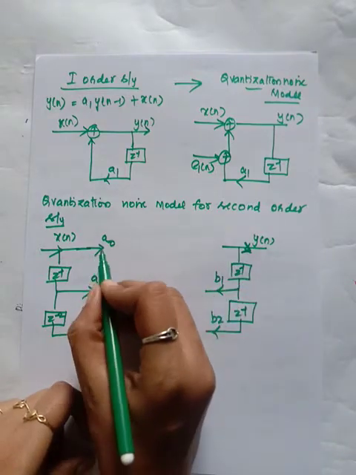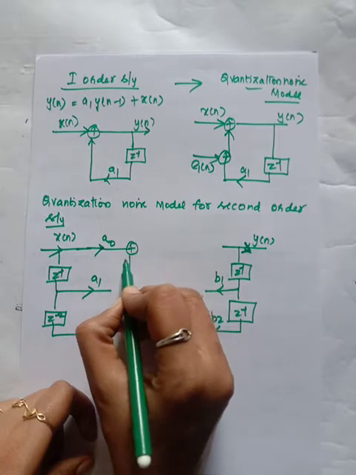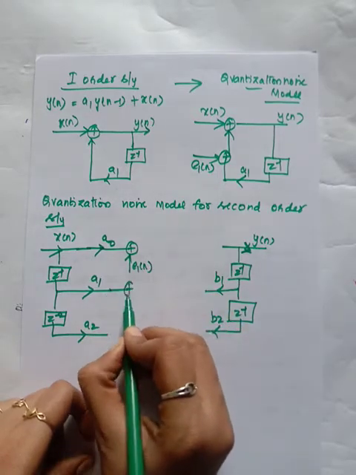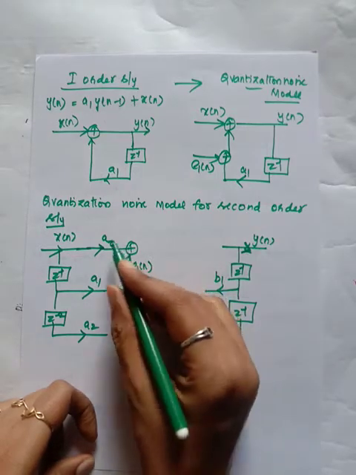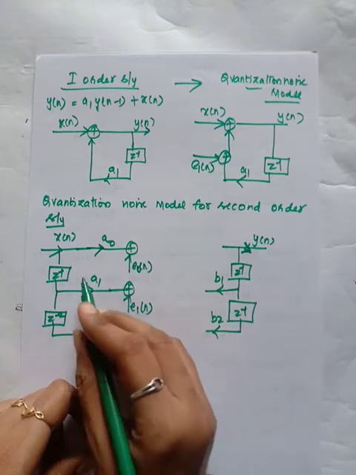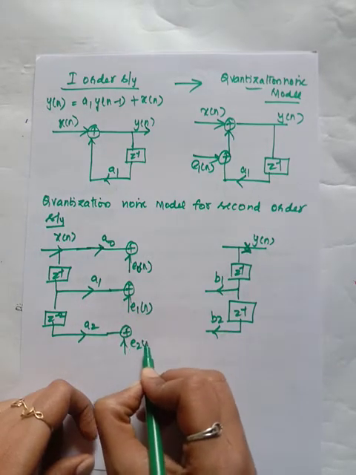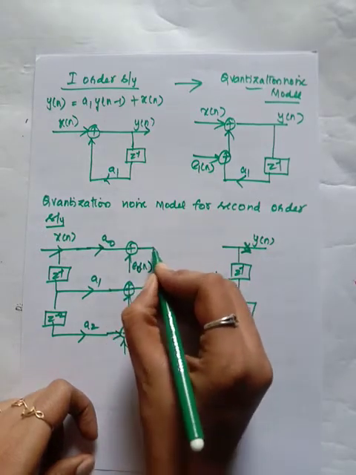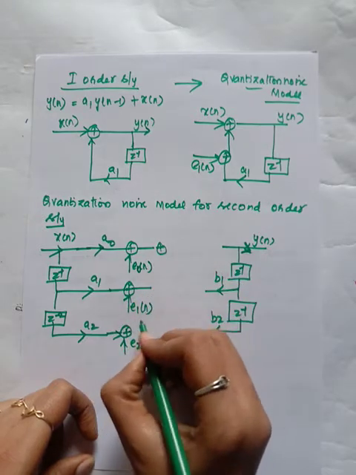Now, wherever there is a multiplication, we introduce an error. So here also multiplication, introduce an error E1 of n. Here it is E0 of n, E1 of n, and here E2 of n. Next, all the outputs are added using an adder.